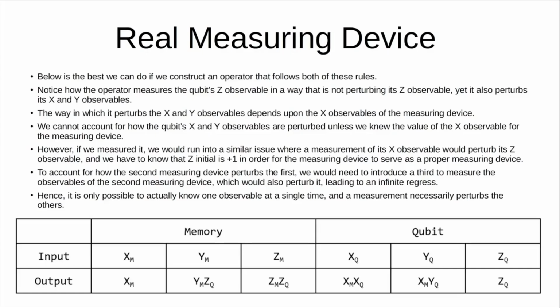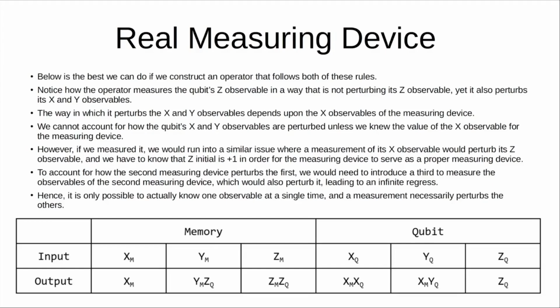Now we can look at a real-world measuring device, one we can actually physically implement. In the table below, we see the best we can achieve if we try to implement an operator for a measuring device that records the z-value of a qubit onto itself in a way that doesn't perturb it. It's important that the measuring device doesn't perturb what it's measuring, because if it does, then your measurement wouldn't reveal what's actually there. But in this case, in the table at the bottom, we're not changing the ZQ value we're actually measuring. However, if you notice, we do change its XQ and YQ values.